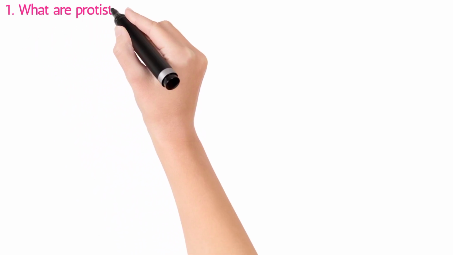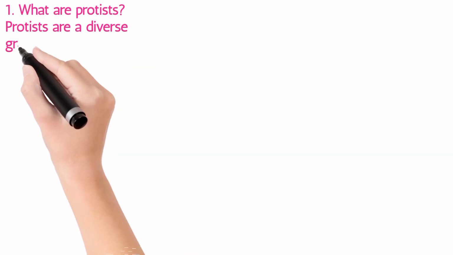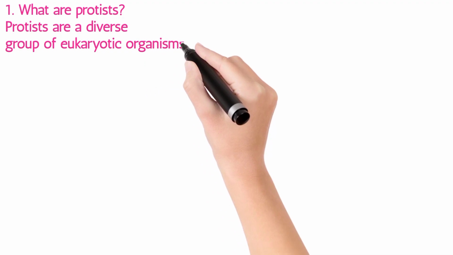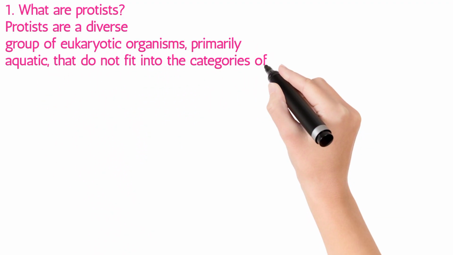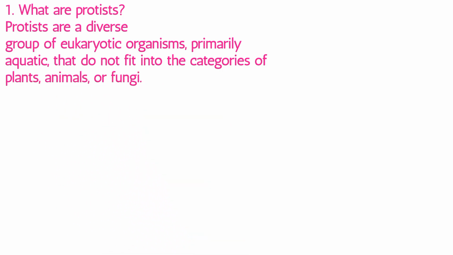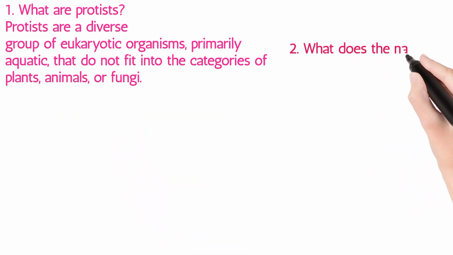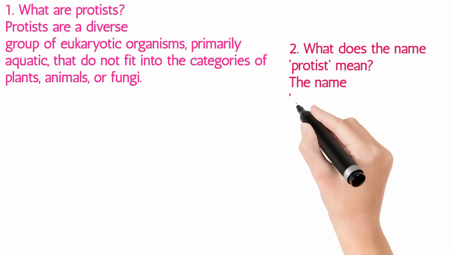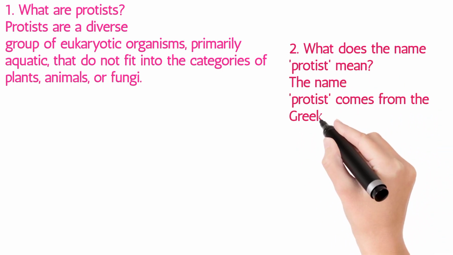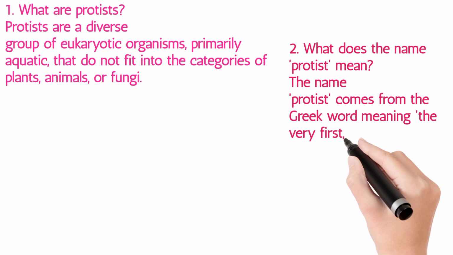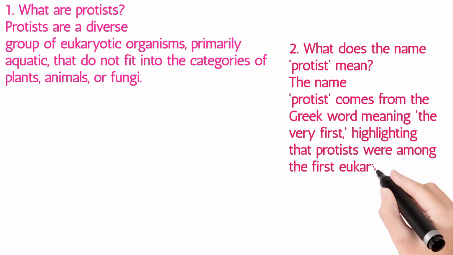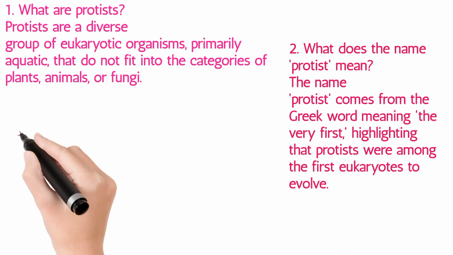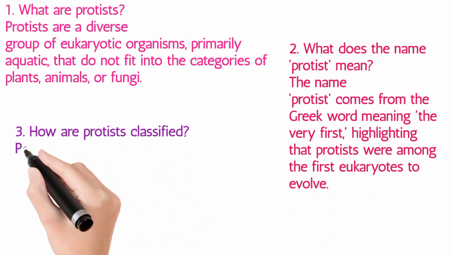1. What are protists? Protists are a diverse group of eukaryotic organisms, primarily aquatic, that do not fit into the categories of plants, animals, or fungi. 2. What does the name protist mean? The name protist comes from the Greek word meaning the very first, highlighting that protists were among the first eukaryotes to evolve.